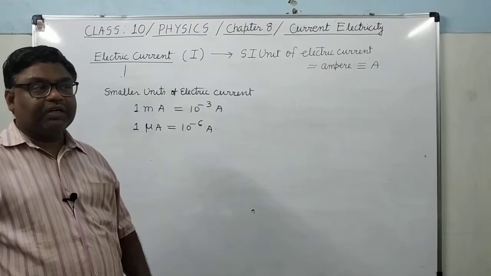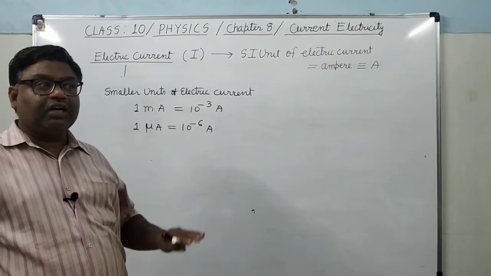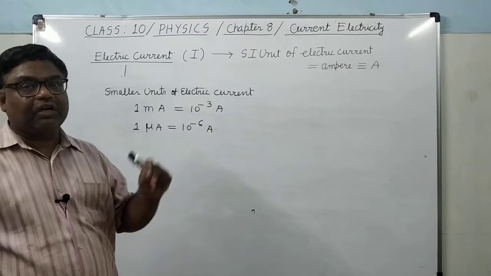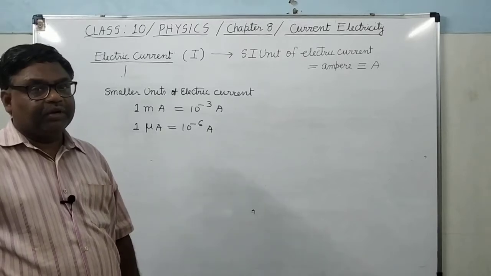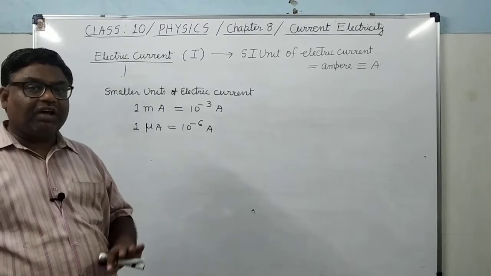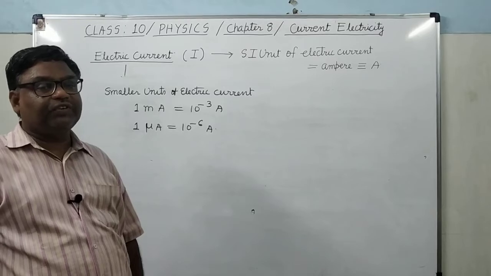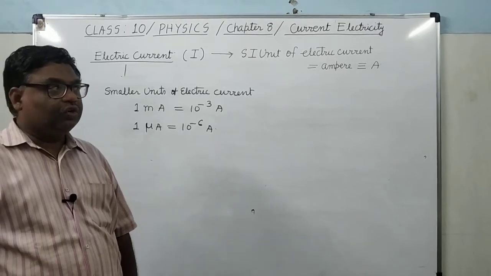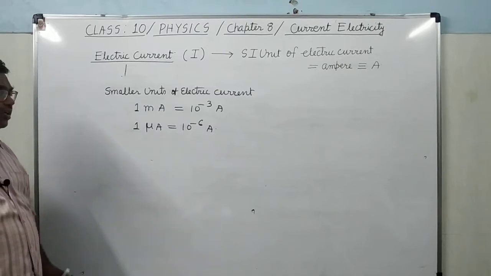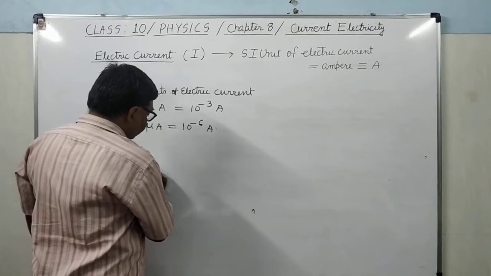It is clear? But the direction I am talking about here is the direction of flow. It is not the direction of that physical quantity. Electric current doesn't have any direction, but the direction of flow is different from the direction of the physical quantity. So here I am talking about the direction of flow of current in a conductor. What will be the direction of flow of current in a conductor?